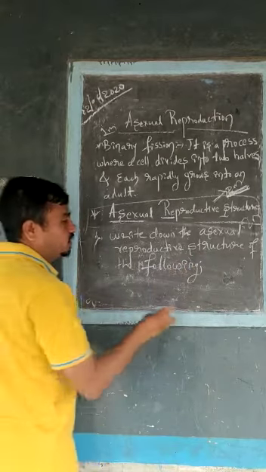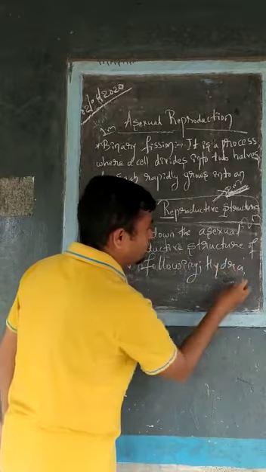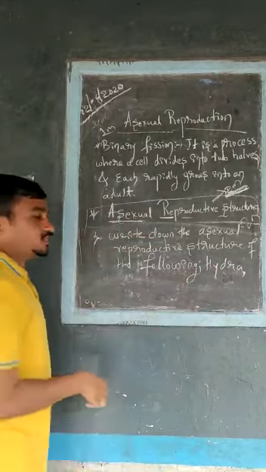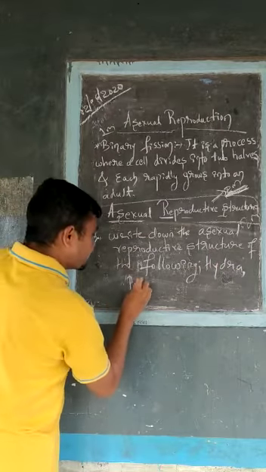In the following, they will give you names like hydra, penicillium, Chlamydomonas, the animal name or individual name, and you have to find out the asexual reproductive structure.